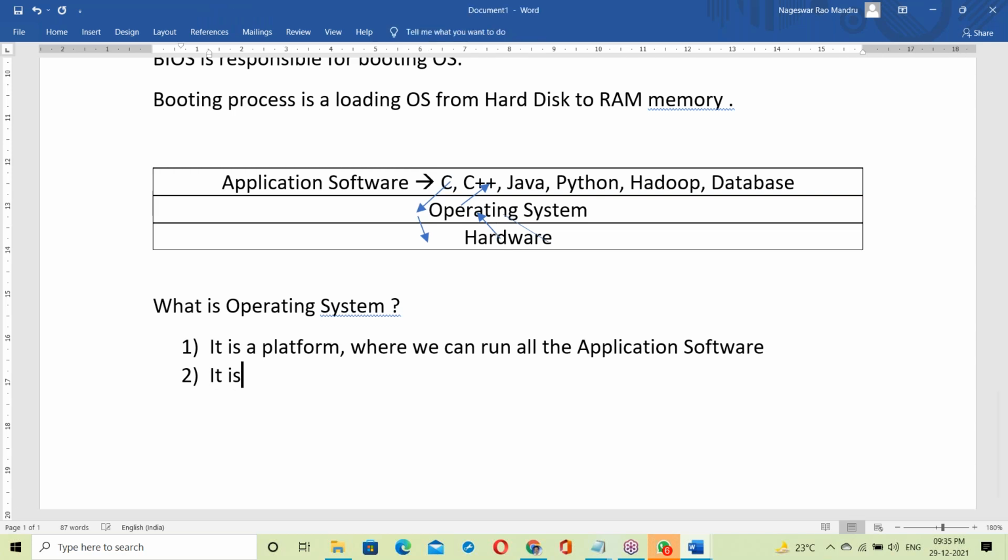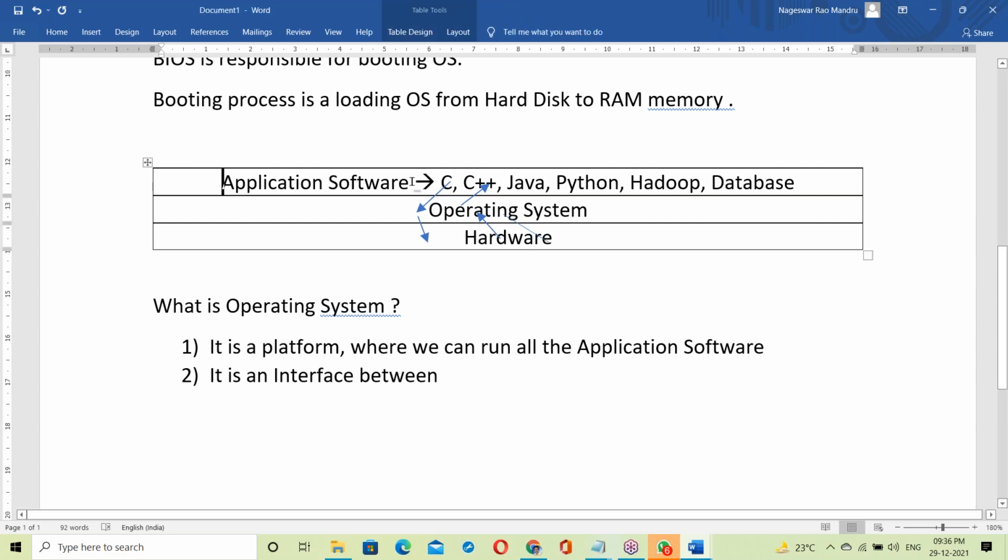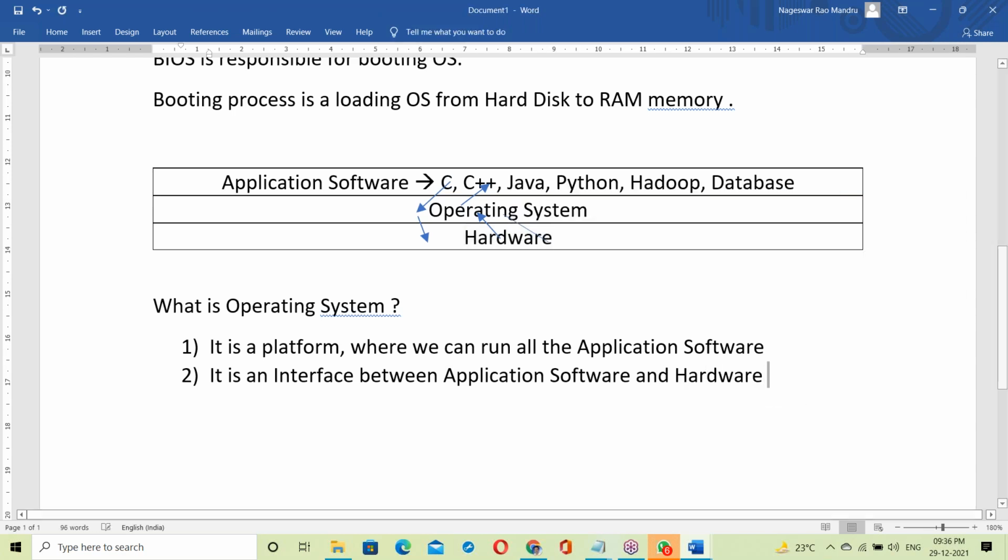So the OS is an interface between the application software layer and the hardware components. Just an interface, just like a mediator. It's an interface between these two things.